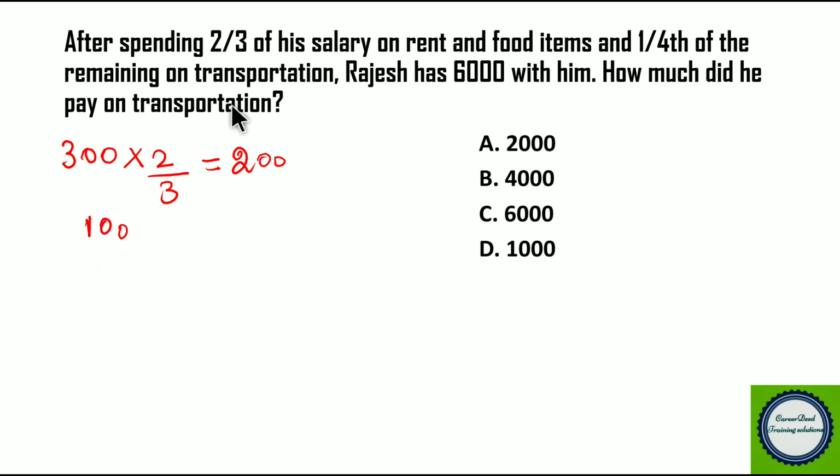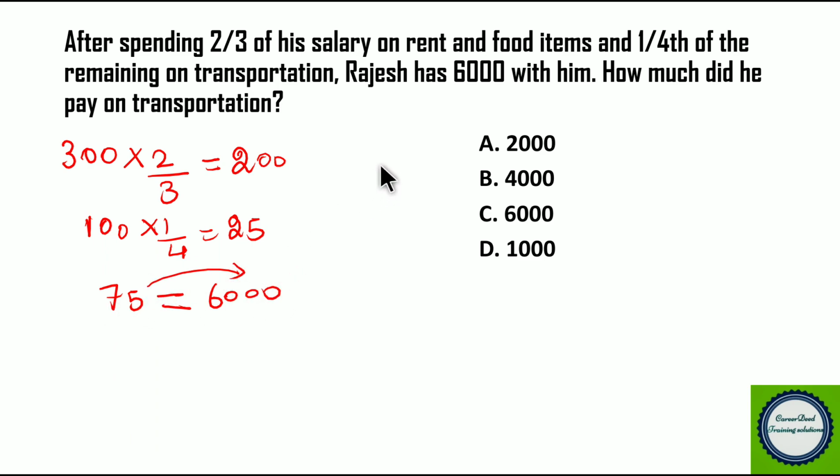And 1/4 of the remaining he is spending on transportation. What is 1/4 of 100? We get 25. So remaining he will have 100 minus 25, only 75 rupees. Now Rajesh has only 6,000 with him, which means you have to equate the 75 to 6,000 because now he is having only 75.